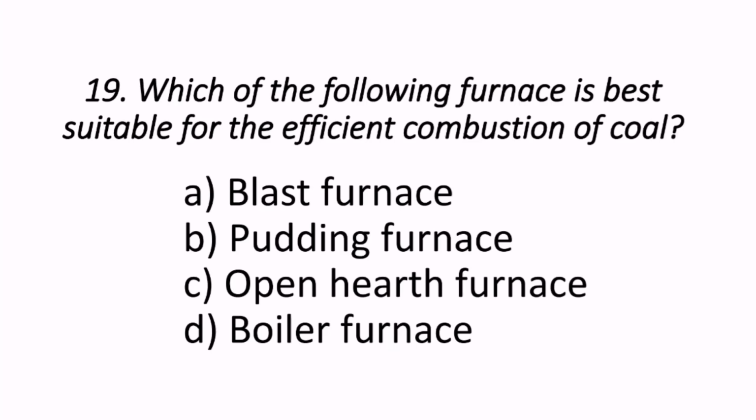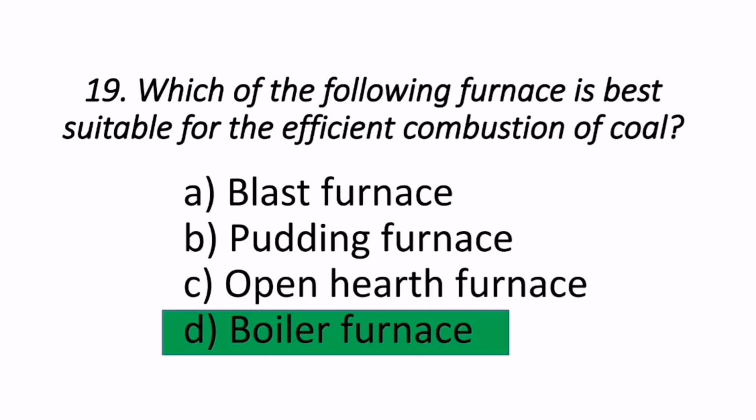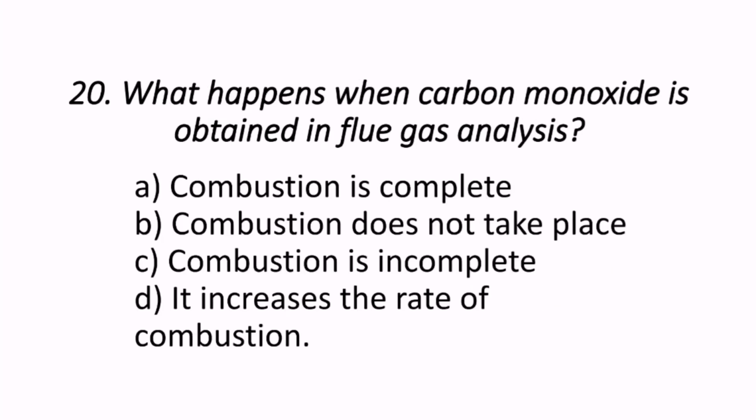Next question is, which of the following furnaces is best suitable for the efficient combustion of coal? Because we have different furnaces. Here the boiler furnace is very efficient to burn the coal. Next question reads, what happens when carbon monoxide is obtained in flue gas analysis?